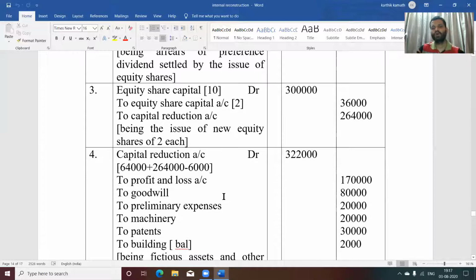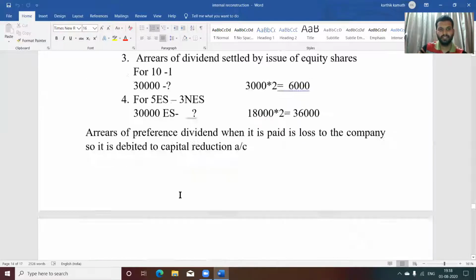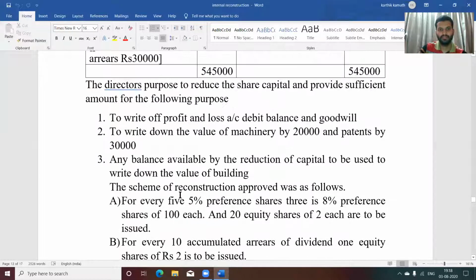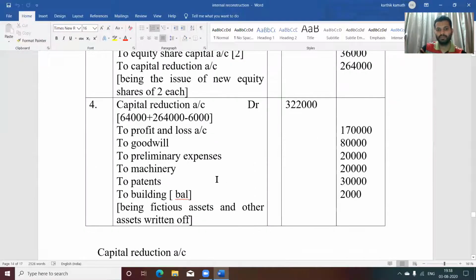And now set off all the fictitious assets and other assets. 2 profit and loss 1,70,000, 2 goodwill 80,000, 2 preliminary expense given in the asset side 20,000, 2 machinery. Machinery, if you see the adjustment, there is some written down value of machinery by 20 and patent by 30,000. So reduce that balance also. 2 patent 30,000, 2 building.